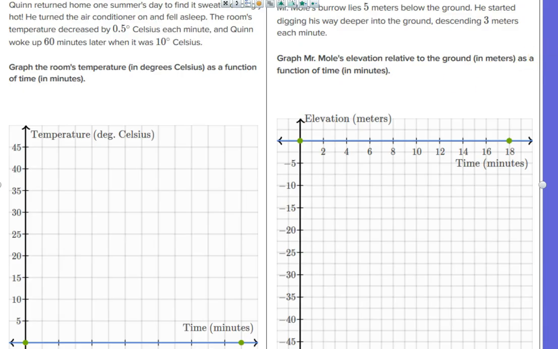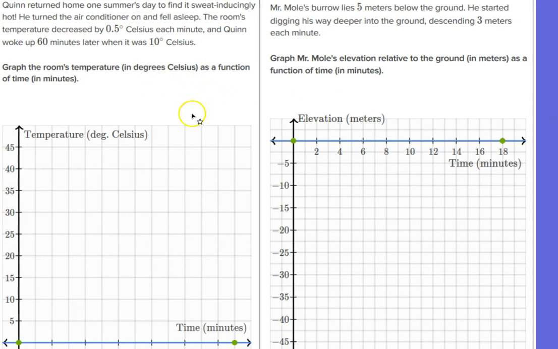Quinn returned home on a hot summer's day to find it sweating-inducingly hot. He turned on the air conditioner, so my slope is going to be down because I'm going to start off hot. It's going to get colder because the air conditioner is on. The room's temperature decreased by 0.5 Celsius each minute, and Quinn woke up 60 minutes later when it was 10 degrees Celsius. So I've got a star. In this case, this is kind of a generalization. It's not necessarily where it starts, it's just the point that's on the graph.